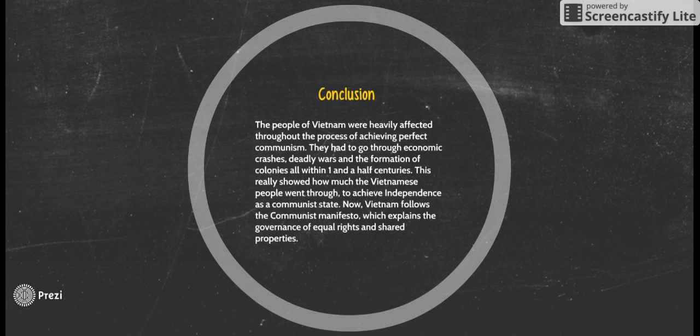In conclusion, the people of Vietnam were heavily affected throughout the process of achieving perfect communism. They had to go through economic crashes, like in 1889, deadly wars, and the formation of colonies, all within 1.5 centuries. This really showed how much the Vietnamese people went through to achieve independence as a communist state. Now, Vietnam follows the Communist Manifesto, which explains the governance of equal rights and shared property.